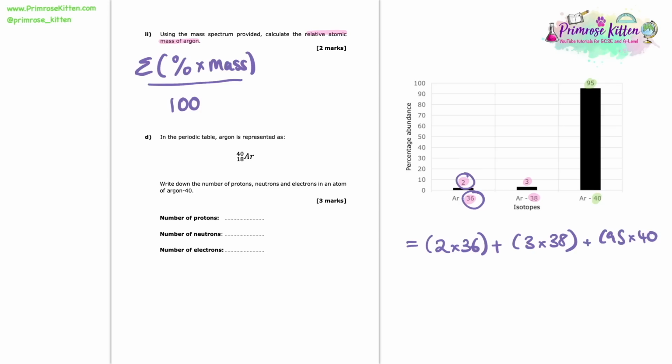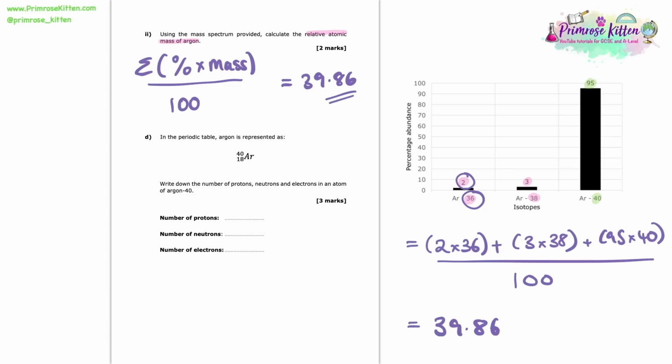And then we're going to put all those in a calculator and then finally just divide through by 100. And putting that into the calculator there, I end up getting an answer of 39.86. So that there will be our answer to this question. That is the relative atomic mass of argon from this sample.